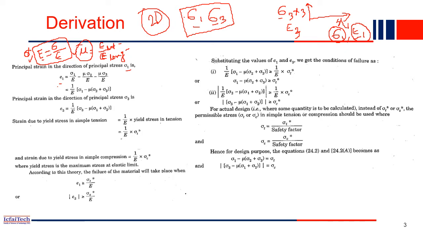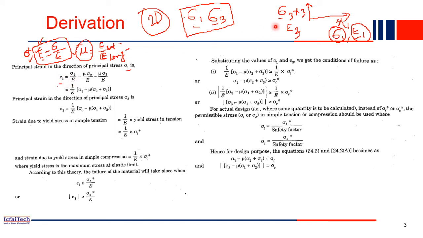From this equation, E equal to stress by strain, what can we write? What is the strain now? So strain will be stress by E, right? Sigma by E we can write. So in the sigma 1 direction, you have stress sigma 1, whereas E is the modulus of elasticity. So you can write strain is equal to stress by modulus of elasticity. From this equation, we can derive this, simple, right?